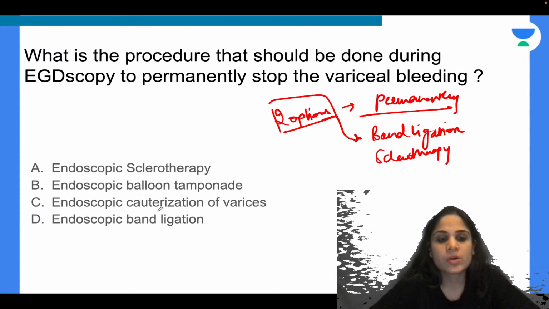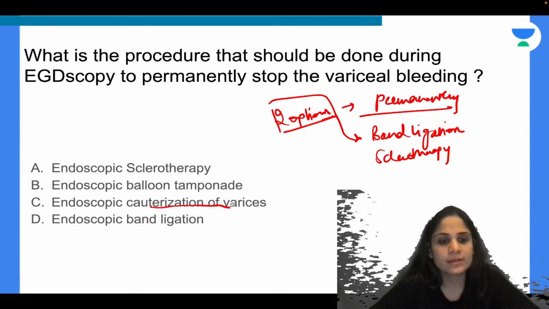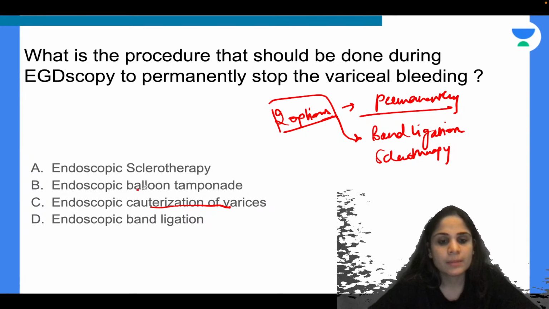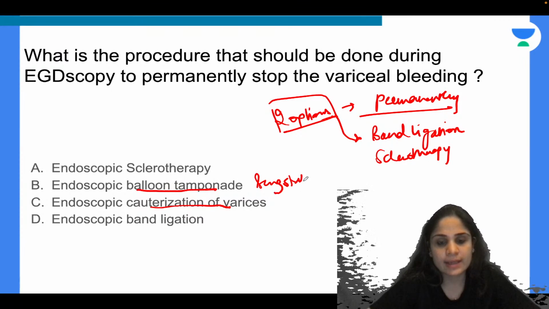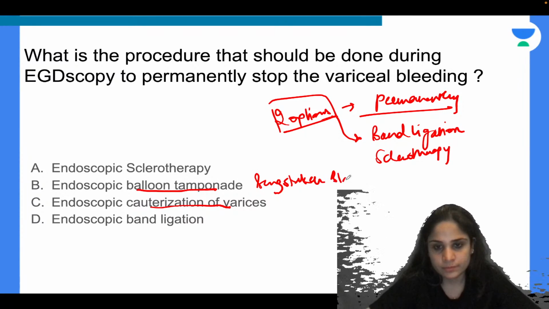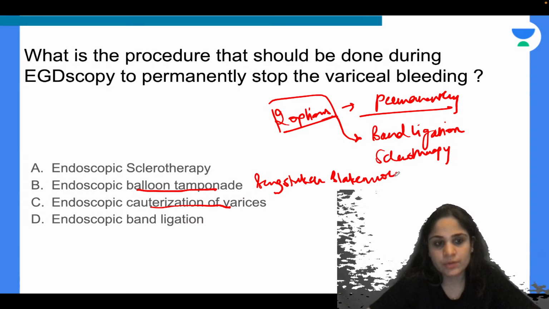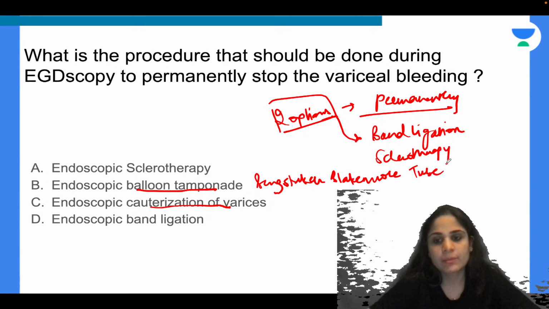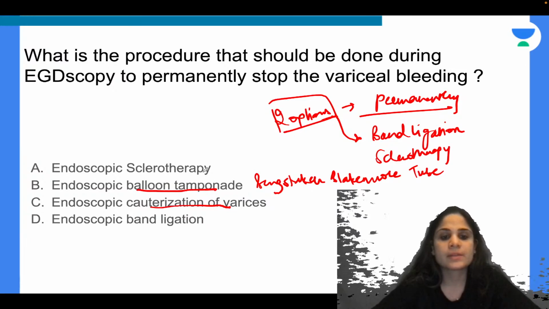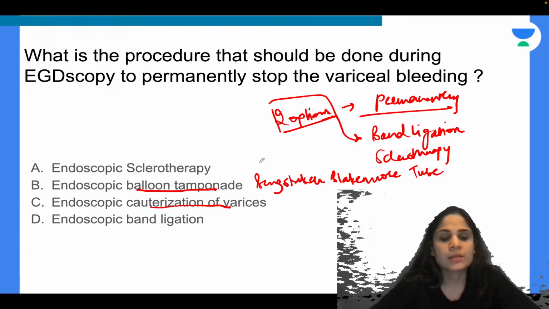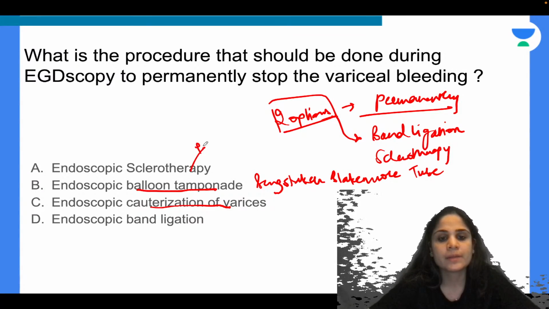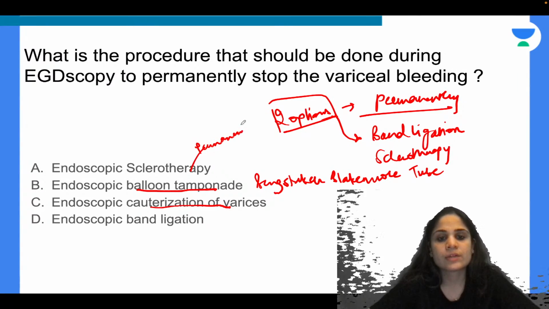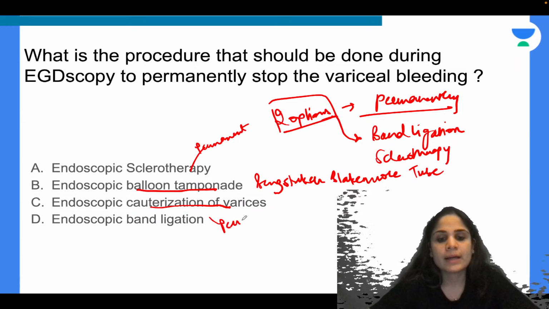Okay. Now remember, cauterization of varices cannot be done. It will not stop the bleeding. Balloon tamponade, or the tube that we use, the Sengstaken Blakemore tube, that is the one that we use for balloon tamponade in case of hematemesis. This is a temporary method for stopping the bleeding. So if you want a permanent method for stopping the bleeding, you have endoscopic sclerotherapy and endoscopic band ligation.